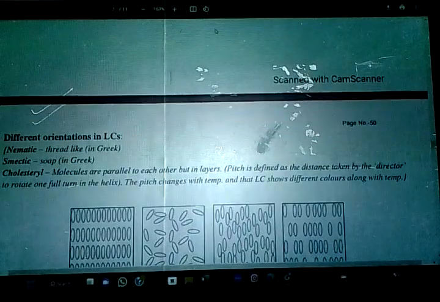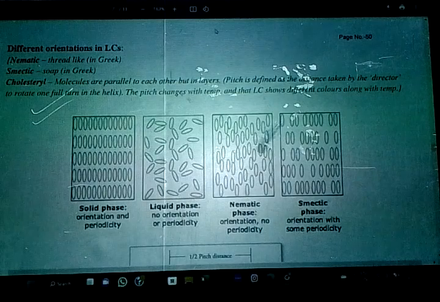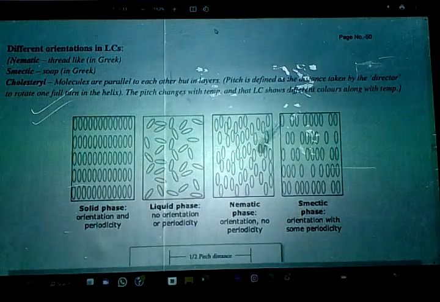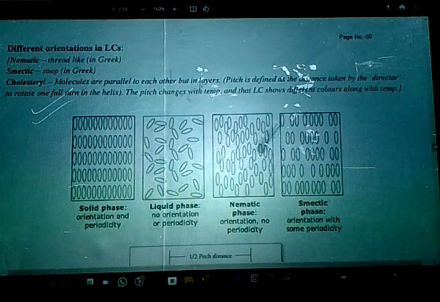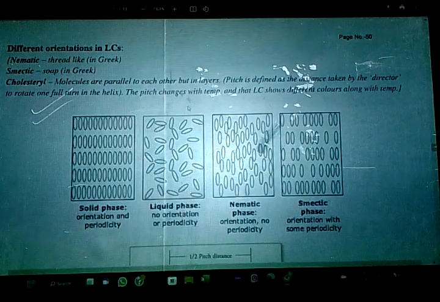And next you have the orientations, how the liquid crystal molecules are arranged. Based on those arrangements or orientations, these are again classified. So one is nematic and cholesterol. Okay, we have three types.